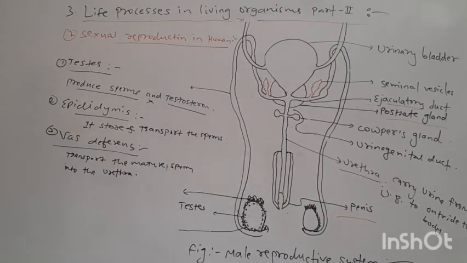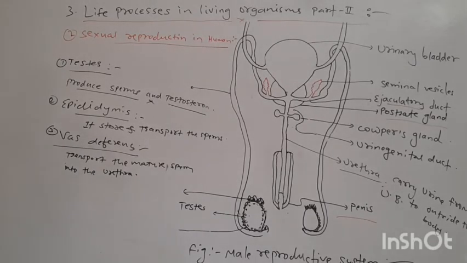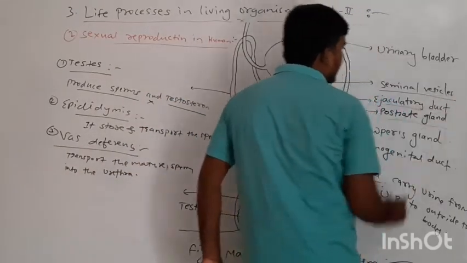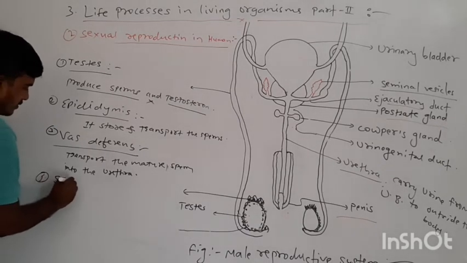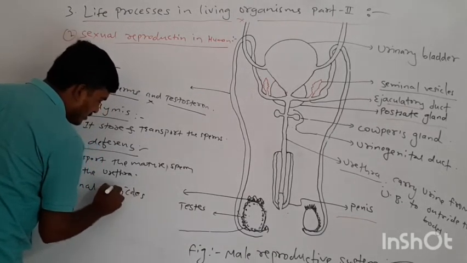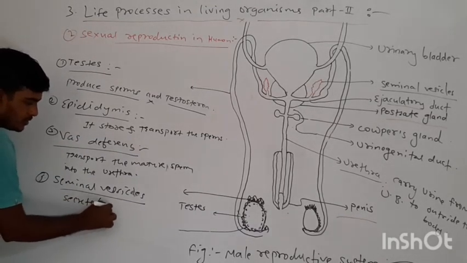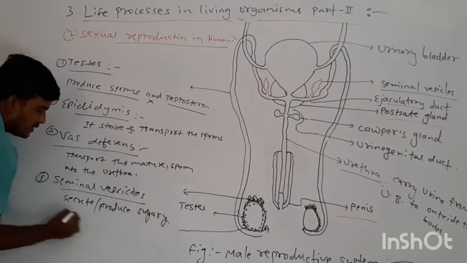Then the fourth, the seminal vesicles secrete or produce a sugary substance.